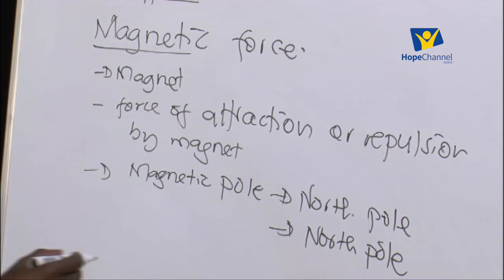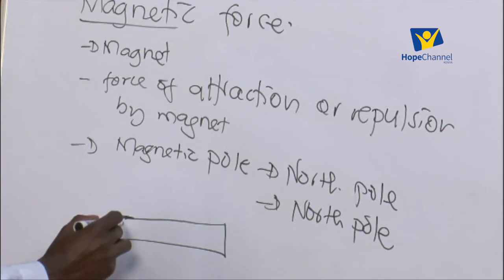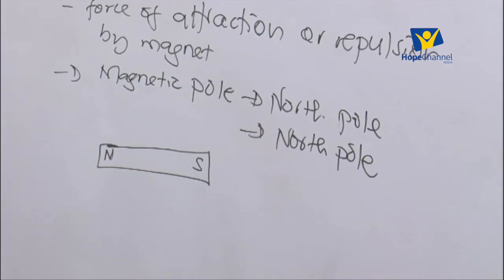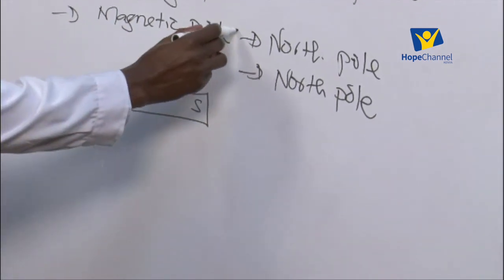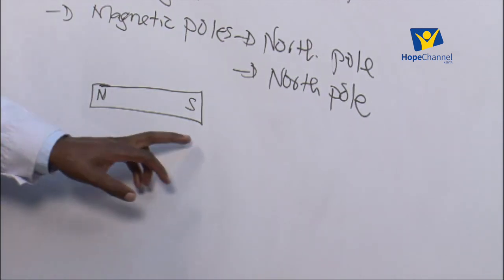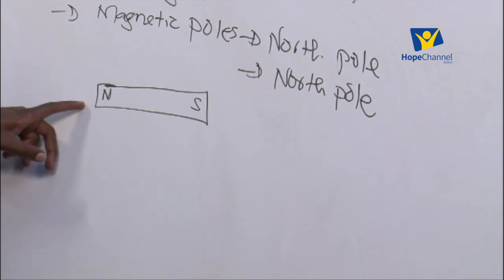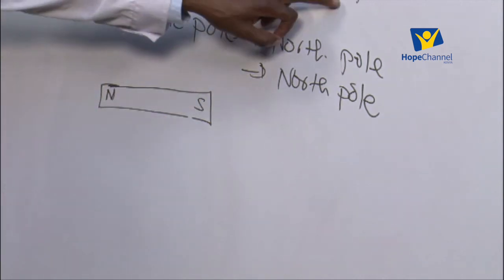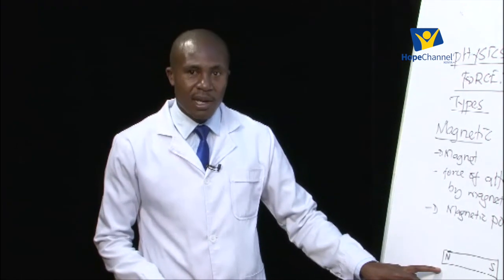So if I have a bar magnet like what I have drawn here, one end will be a north pole, the other end will automatically be a south pole. So we say a magnet has some points we call the magnetic poles, and in these poles the force of attraction or repulsion is usually maximum around those ends. The force of attraction will be maximum at the north pole or at the south pole, or if we are talking of the force of repulsion, it will also be maximum at the south pole or at the north pole.